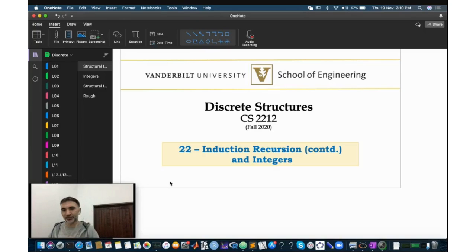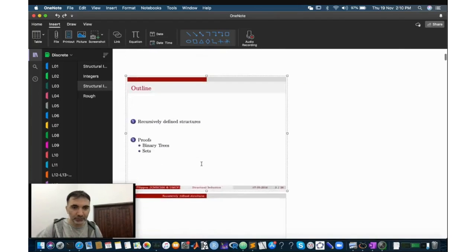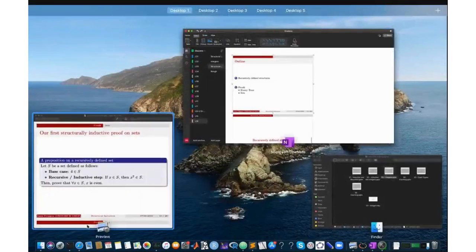We're going to see something called structural induction today, and after that we'll probably do some integer modulus algebra. Structural induction is, in my opinion, the same thing. It's just a different term people use for applying induction in a different scenario, but they somehow define it differently. So let's do that. I have some slides here. Maybe I have a larger version.